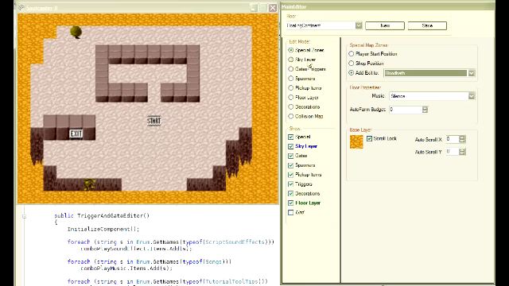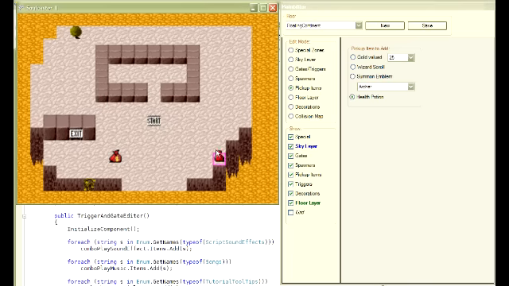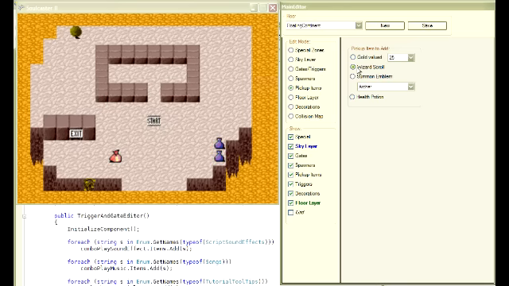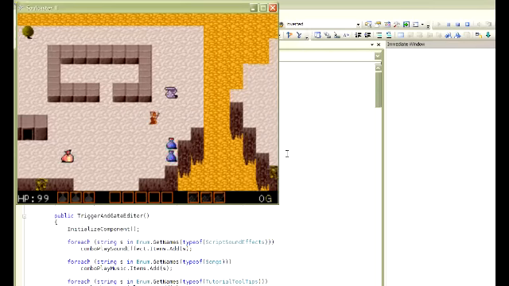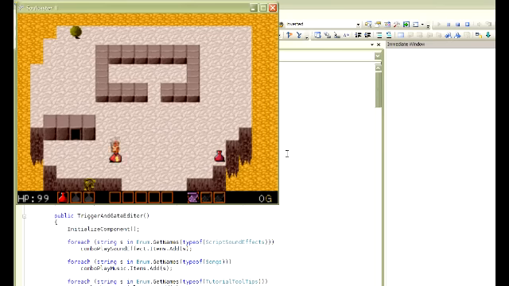So now we've started with that. Let's go to a couple other things we can add. There's the pickup items layer, which is just any treasures that I want to put on the map. So yeah, you can grab these things.